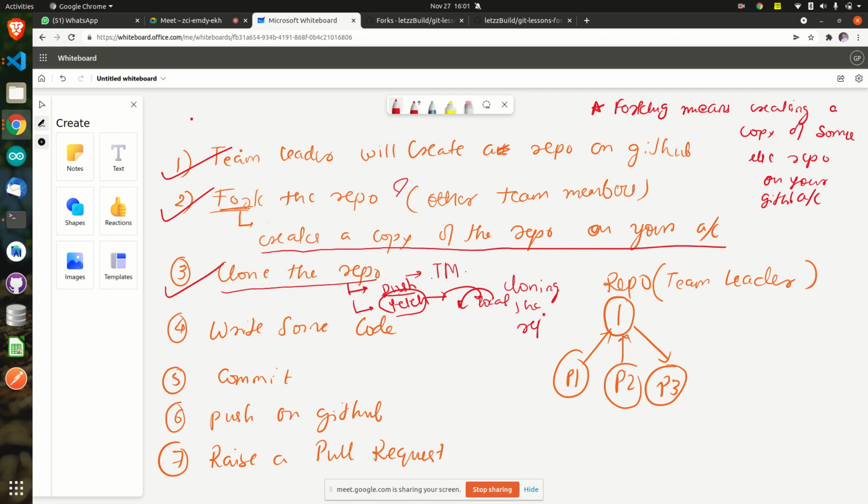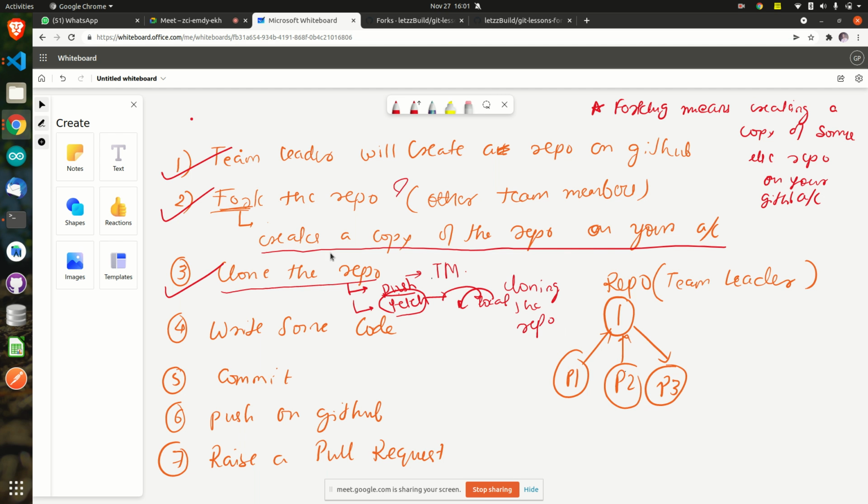Cloning the repo means what? Some code is already there on GitHub, and from GitHub I want to bring it to my local laptop. You're getting the point? Yesterday we did the reverse. First we created the local repository, and then the local repository was uploaded to GitHub. Now we are doing the ulta process. Now the code is available on GitHub, and we want to bring it back to local. Very simple.